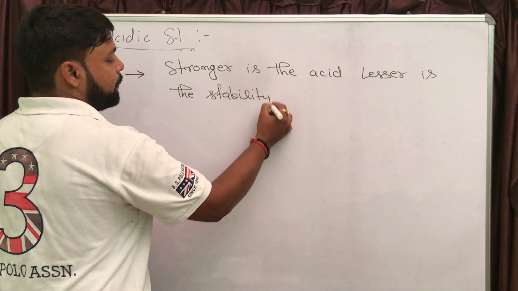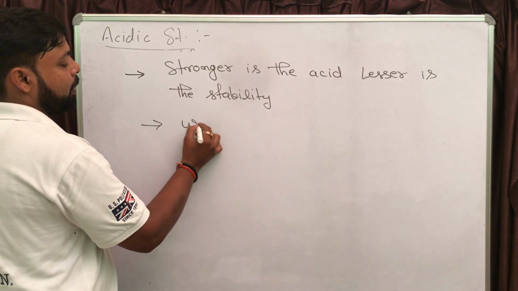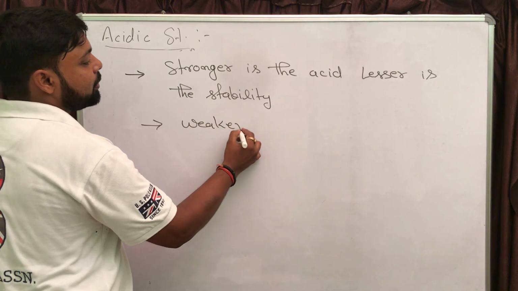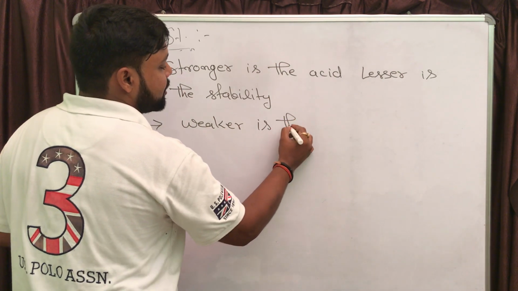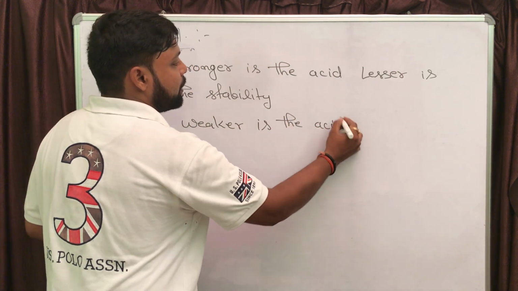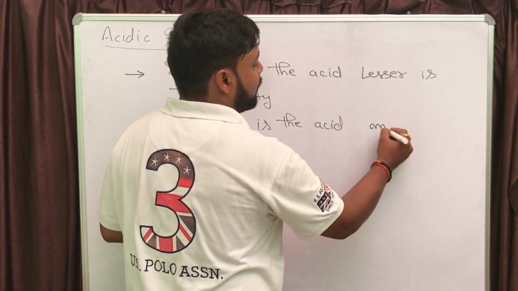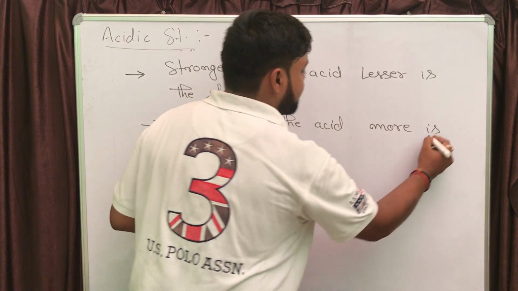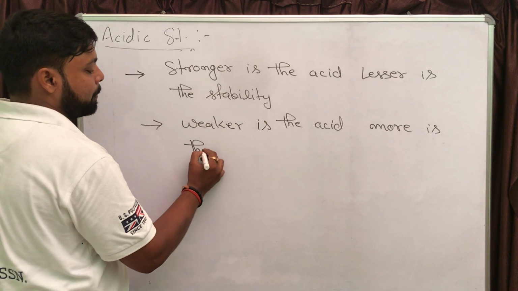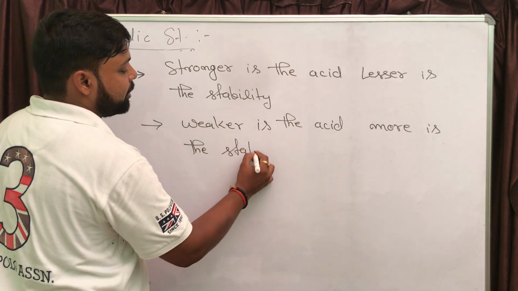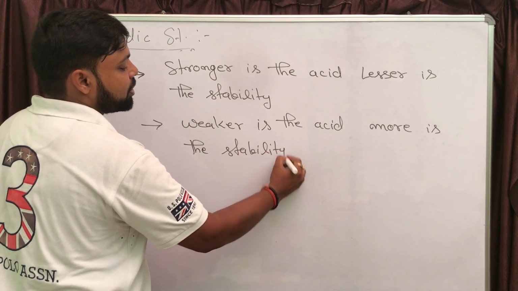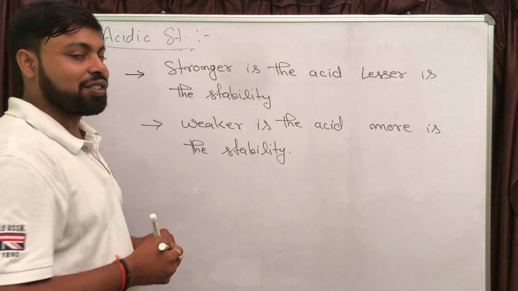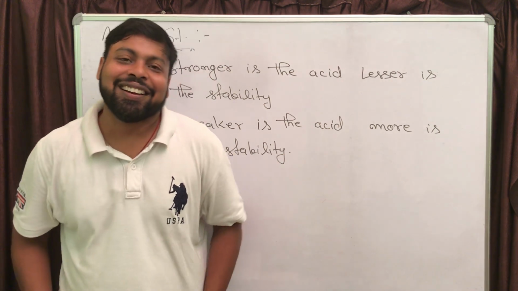Or you can say, weaker is the acid, more is the stability. These two statements are also going to be used while solving the problem.